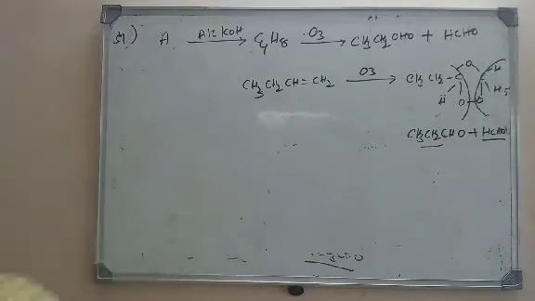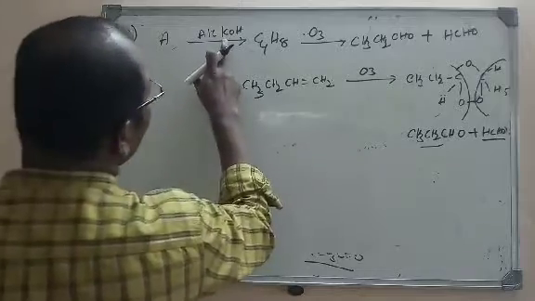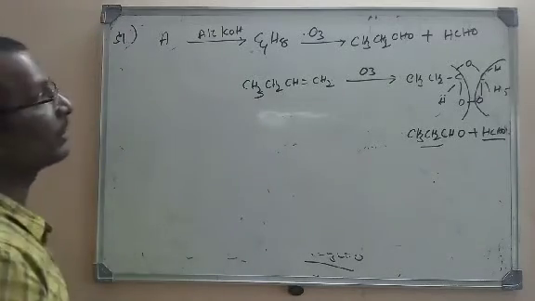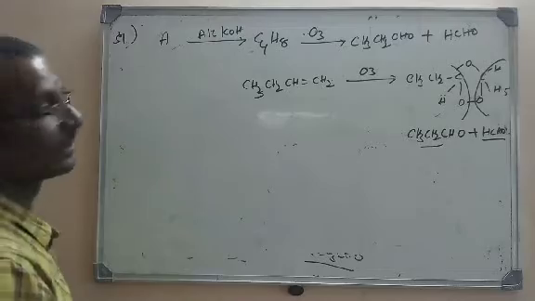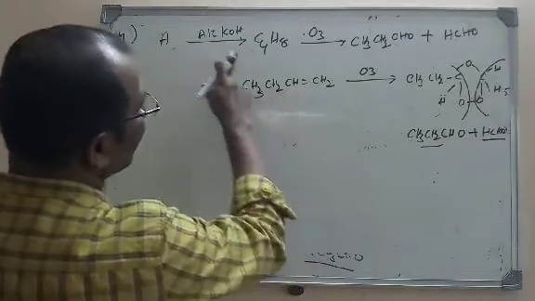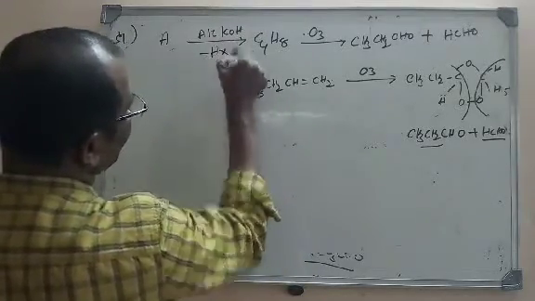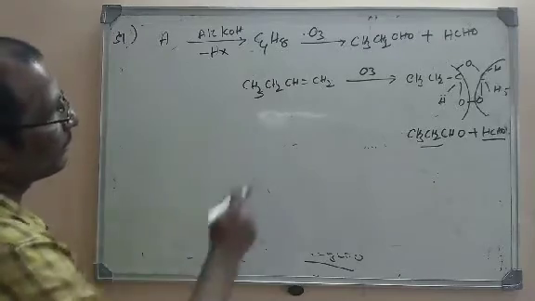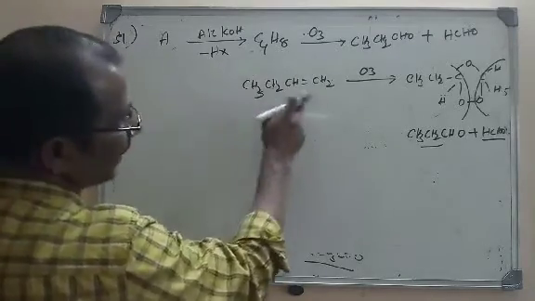Actually alcoholic KOH is given. Alcoholic KOH is a dehydrohalogenating agent. So here hydrogen halide is removed. Hydrogen halide is removed, so before removing, it will be an alkyl halide.